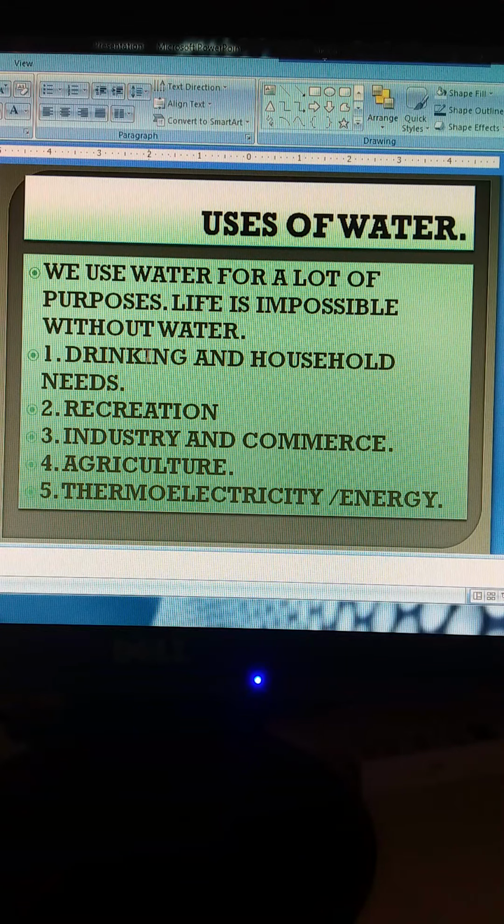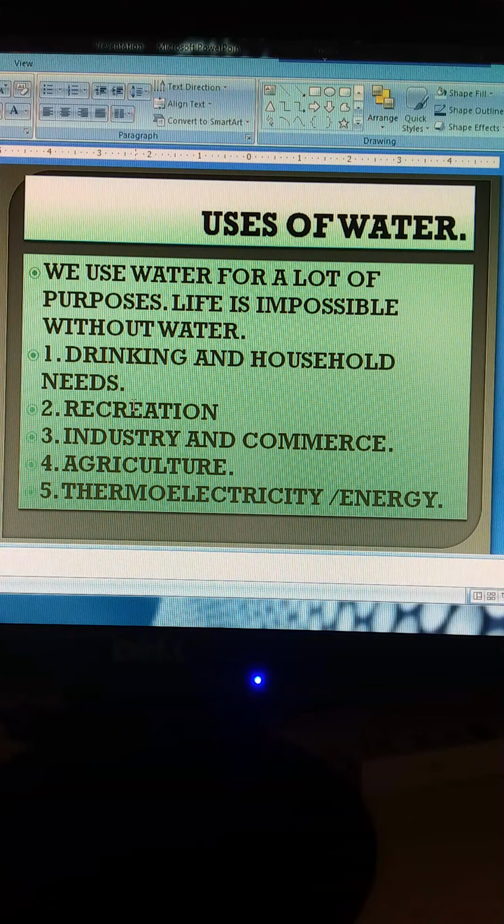For recreation we need water, because at the lakes, river banks and ocean beaches, you can see people gather to enjoy the natural beauty of the water. So tourism grows and it also creates a lot of money for the economy.